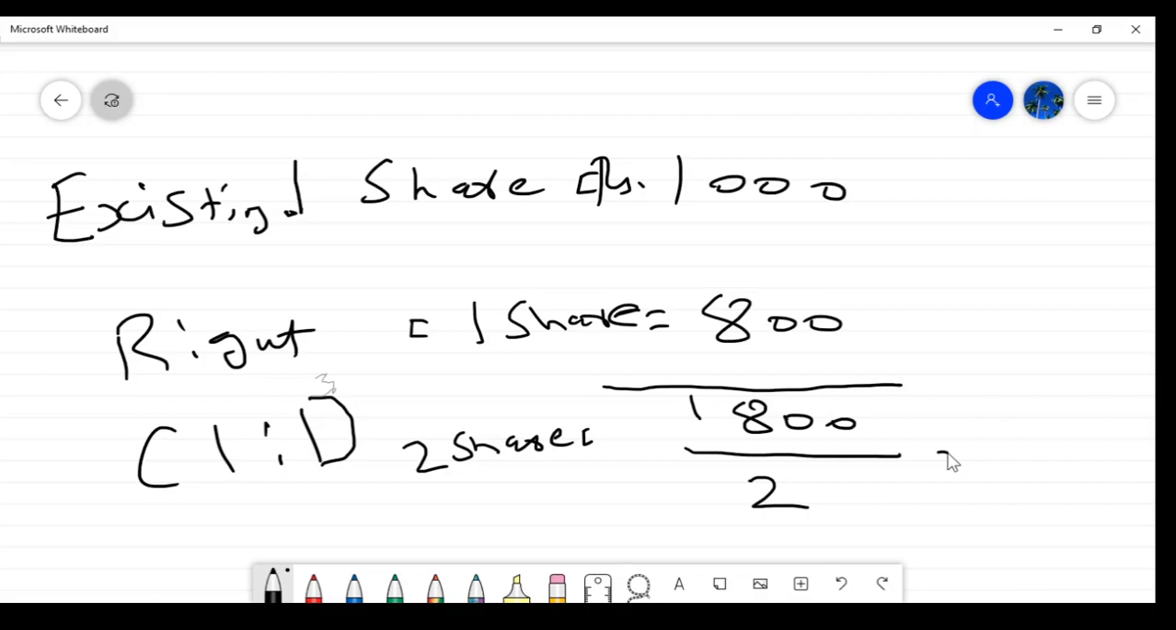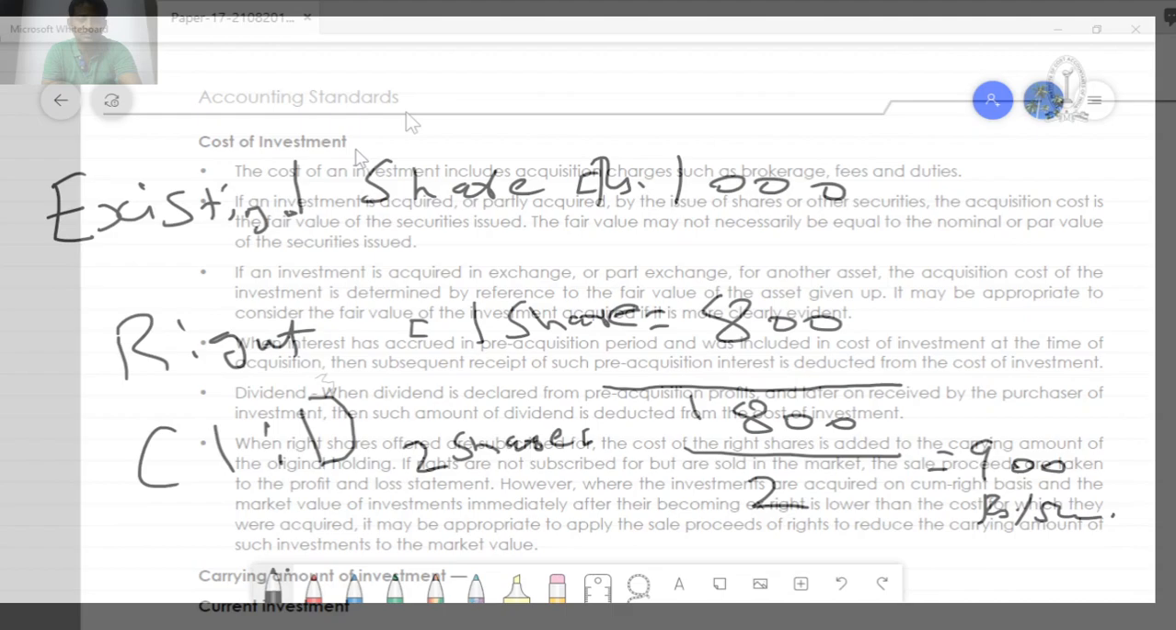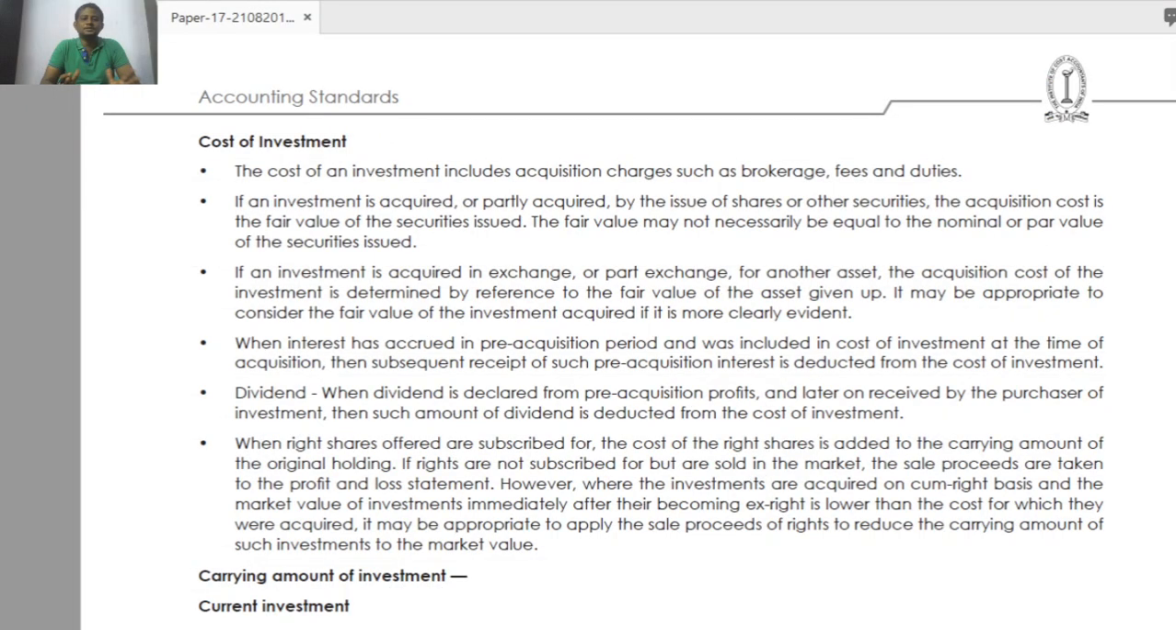Revised value is 900 rupees. This is what is explained here. But if the investor is not interested in buying the right share,